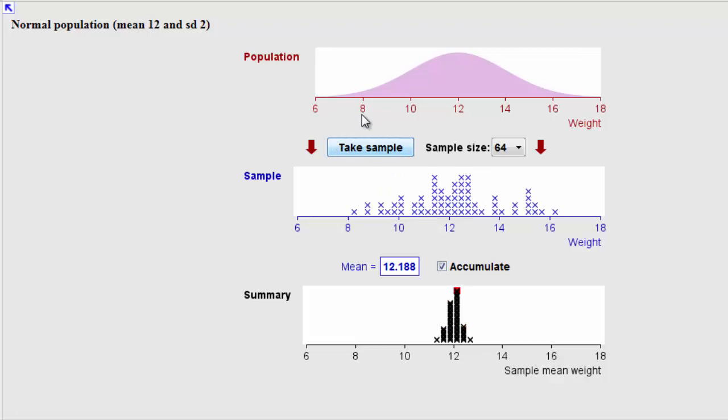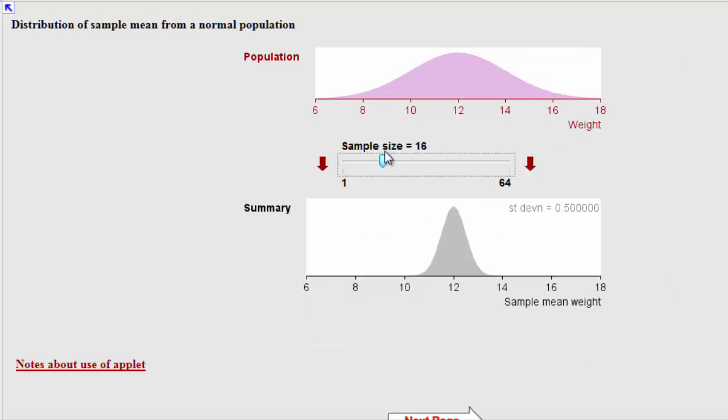So we've seen a couple of things here. We've seen that when you take samples from a normal population, calculate the mean, the distribution of the sample mean is also normally distributed, and we see that it's much more tightly distributed than the original population. Okay, and there are actually some theoretical relationships here, so we can have a bit of a look at that.